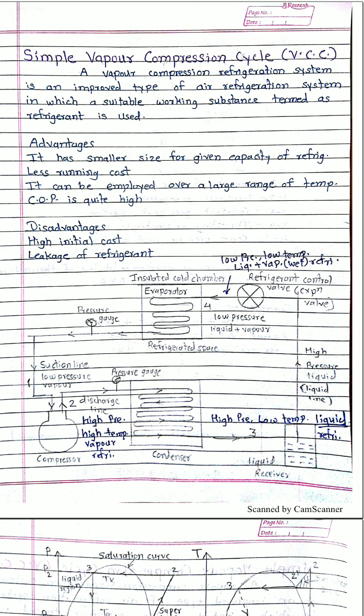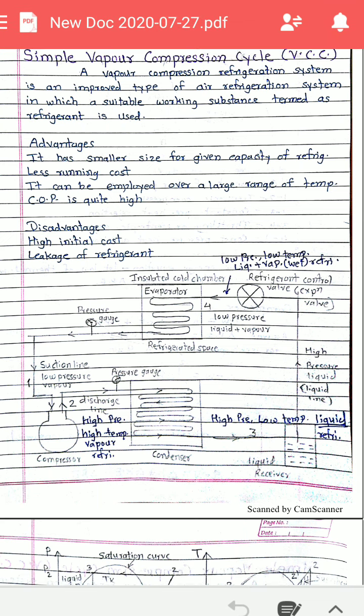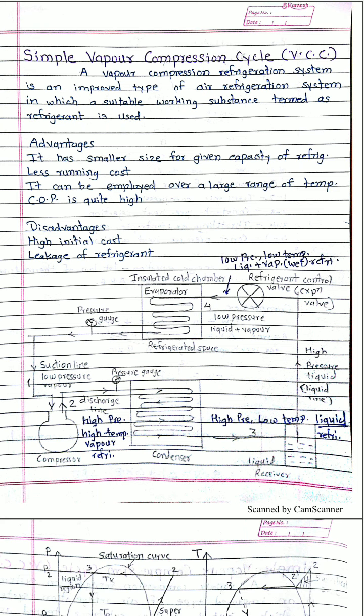Suppose you have taken R22 refrigerant, it has a cost of almost 500 to 600 rupees per kg. Suppose you select R404, it has a cost of almost 1000 per kg. So for a different refrigerant we have an additional cost, due to which the initial cost of setting up a vapor compression system is high.